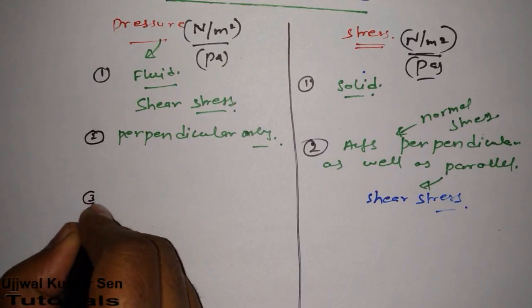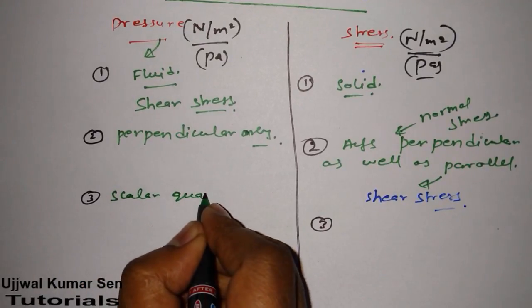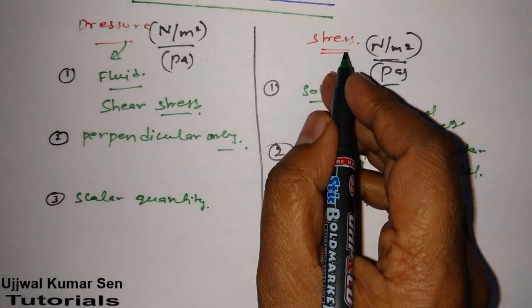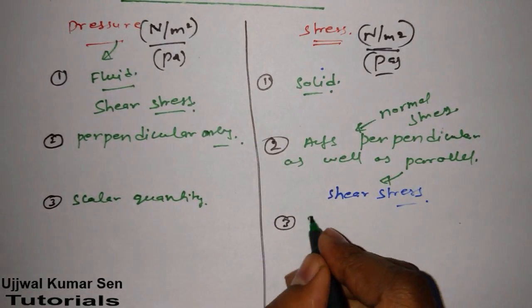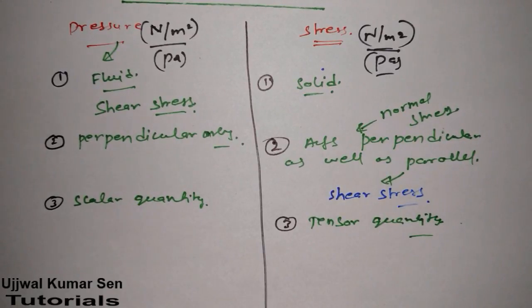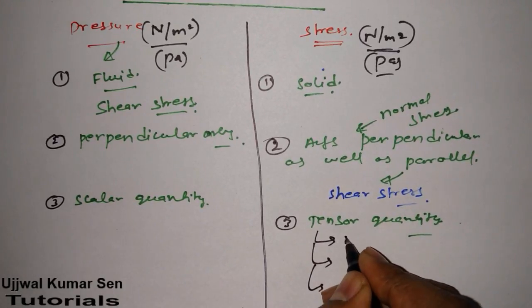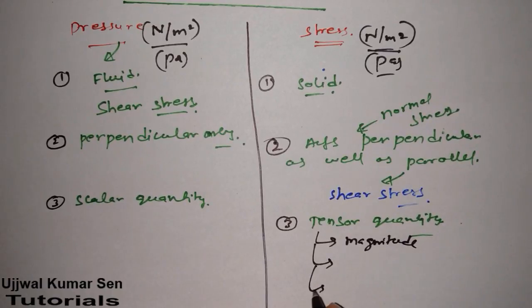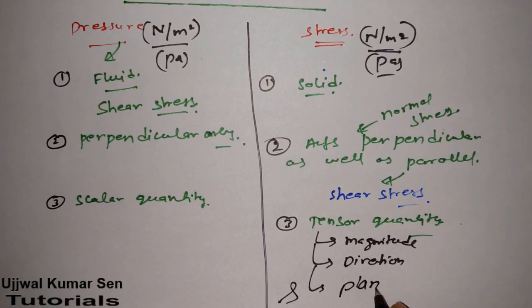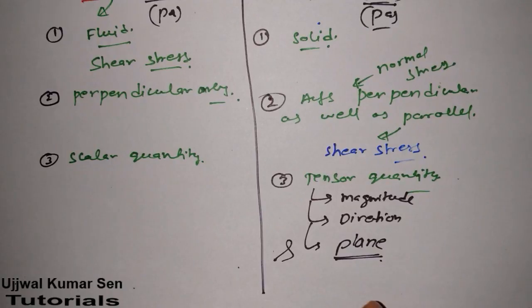Now we'll go to the third point. Pressure is a scalar quantity, but stress is a tensor quantity. What is the meaning of tensor quantity? We must understand this. This quantity has three things: one is magnitude, second is direction, and third is plane. In tensor we have an extra thing, that is plane. That's why stress is not a vector quantity, it's a tensor quantity.